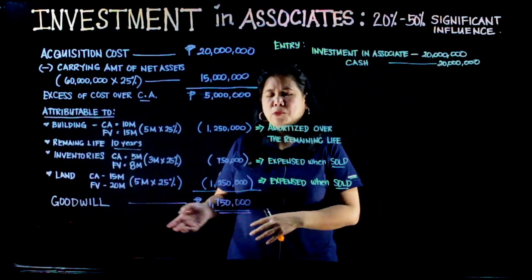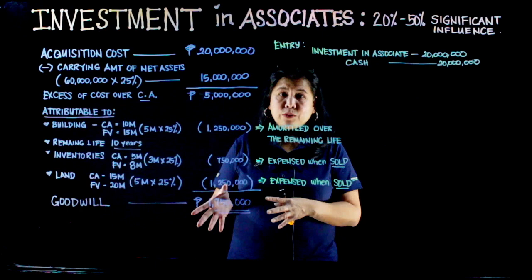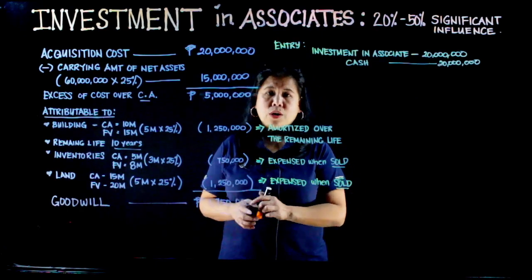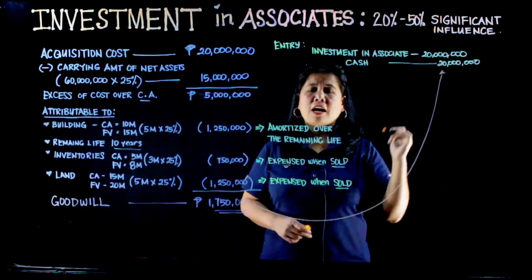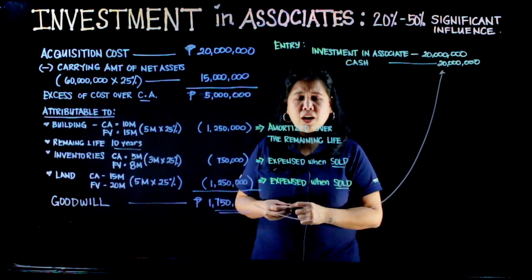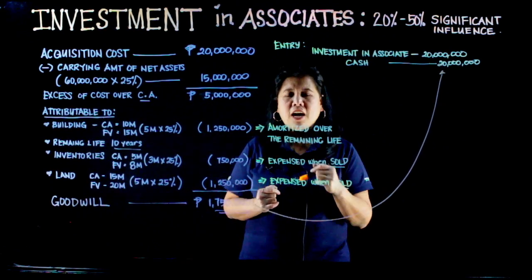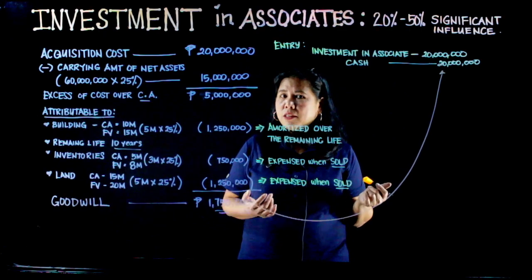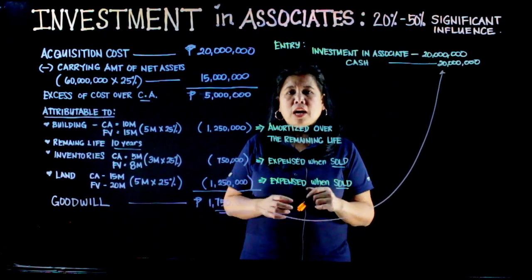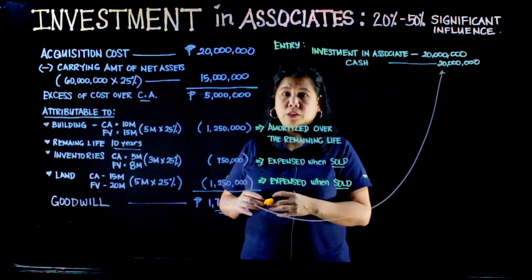Hindi natin sineseparate yung goodwill amount na yan. Itong goodwill amount na 1 million, nakalagay pa rin sa 20 million. As an accountant, at the end of the year, kapag mag-prepare ka na as an accountant ng financial statement ni investor, ano ang gagawin mo sa mga amounts na ito?